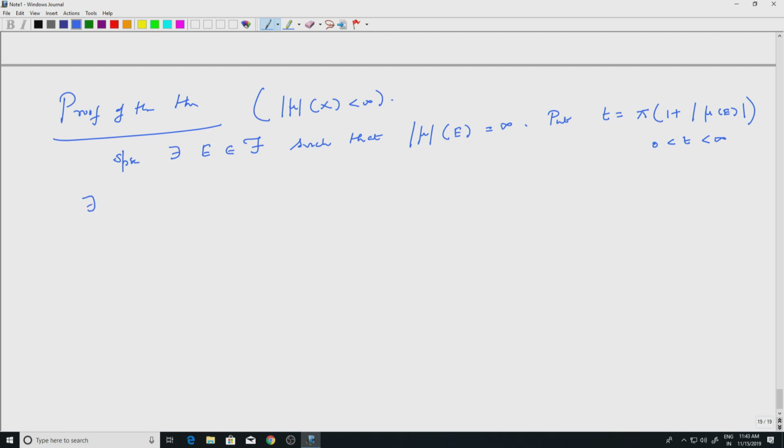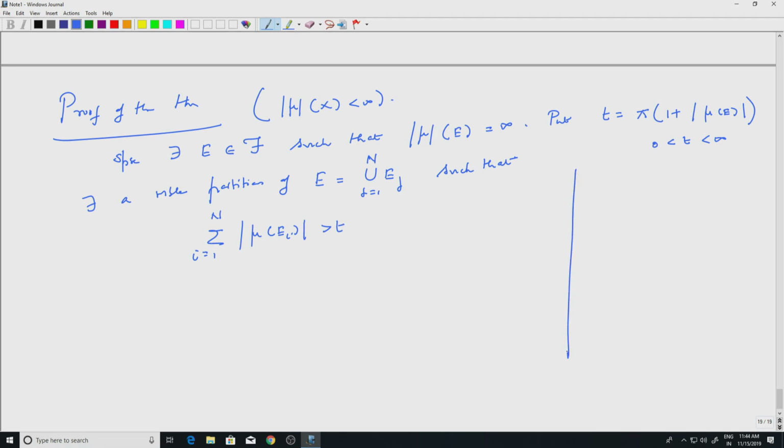So, there exists a measurable partition of E. We will write this as a finite union. It can be an infinite union, but you can cut it down to a finite union. We will see why. Such that the summation i equal to 1 to n of modulus of mu of Ei is greater than t. Okay. Well, why is that?